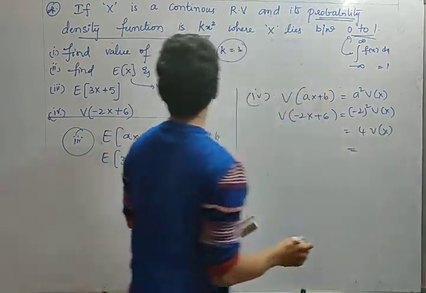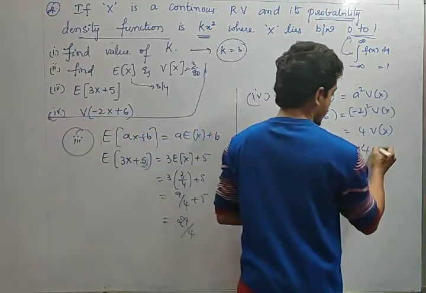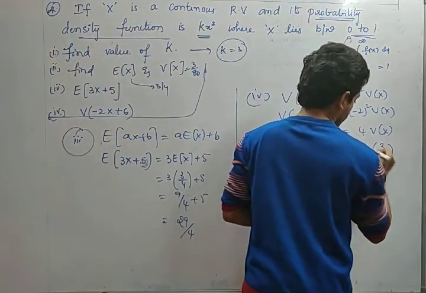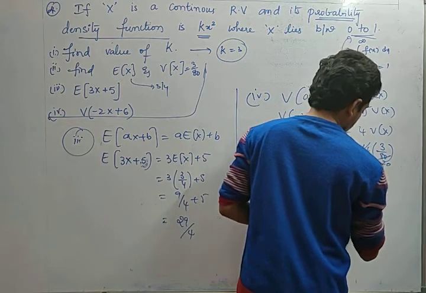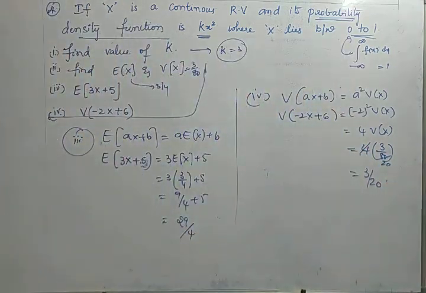The value of variance is 3 by 80, so 4 into 3 by 80, 4 20s are 80, so 3 by 20 is the variance of minus 2x plus 6. In this way, we use the formula of integral minus infinity to infinity f of x dx equals 1 to calculate the k value, and we apply the properties to find the expectation and variance. Hope you understand.